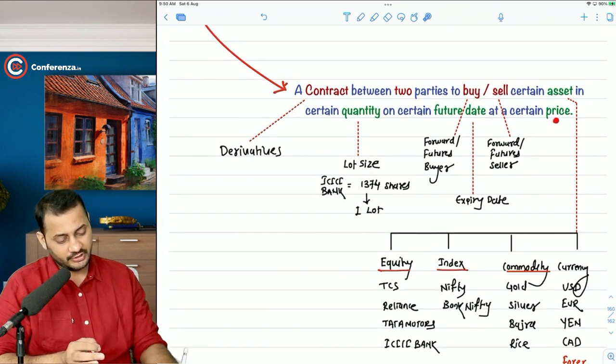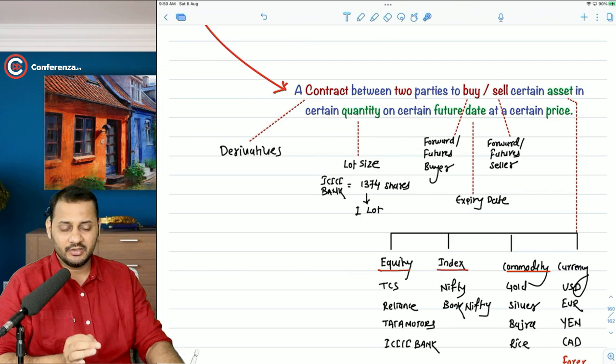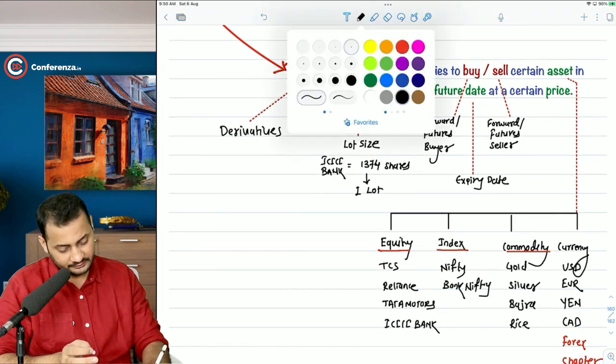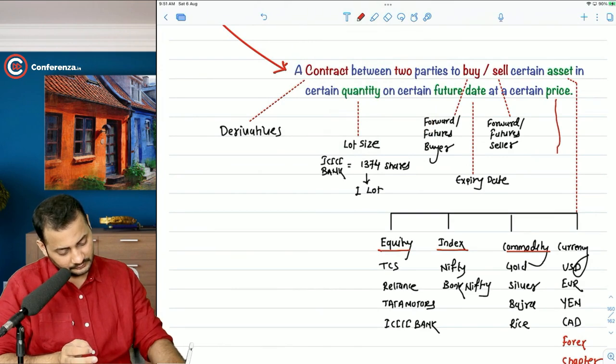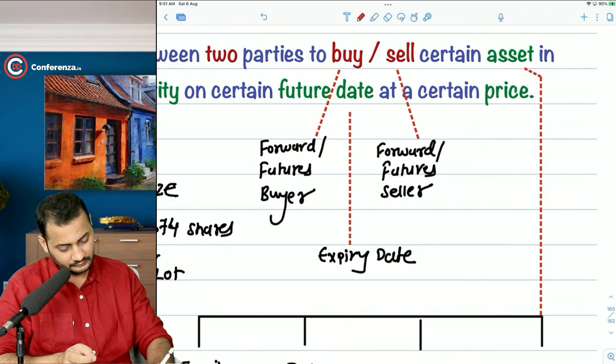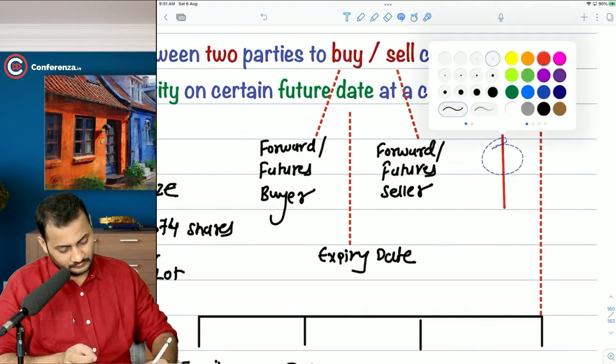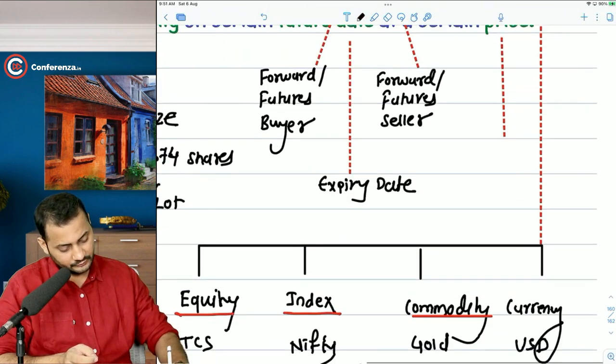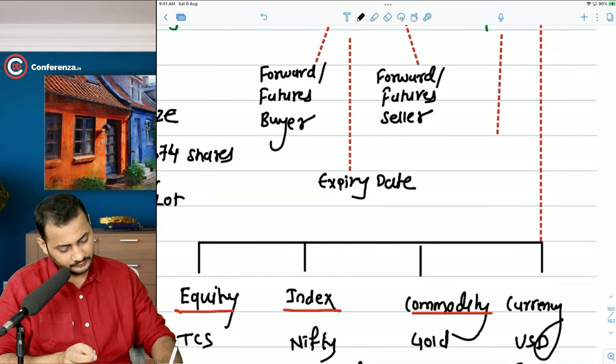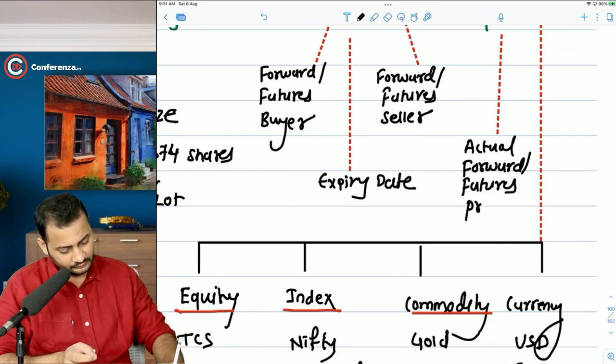Okay. The certain future price, you understand this future price, it will be called as forward price or a futures price, or in a better wording we will call it as actual forward, or we can say futures price.